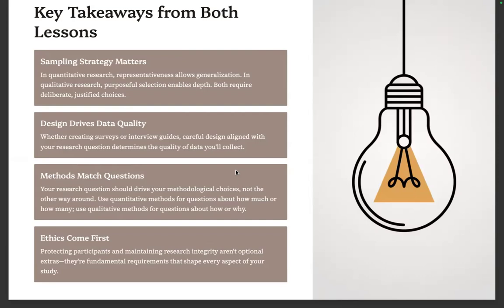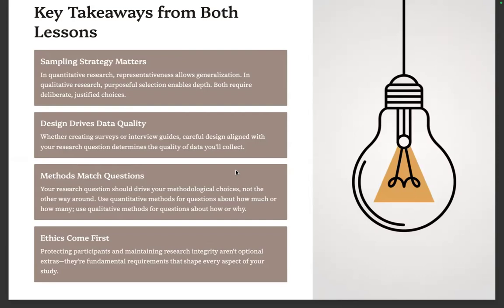Design drives data quality. Whether creating surveys or interview guides, careful design aligned with your research question determines the quality of data you'll collect. Methods match questions. Your research questions should drive your methodological choices, not the other way around. Use quantitative methods for questions about how much or how many. Use qualitative methods for questions about how and why.